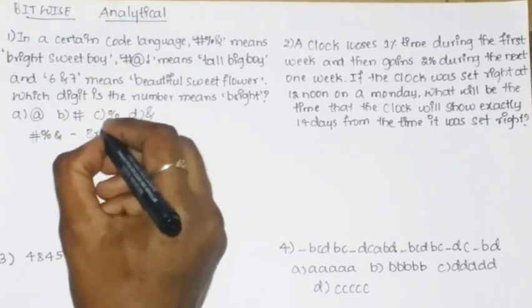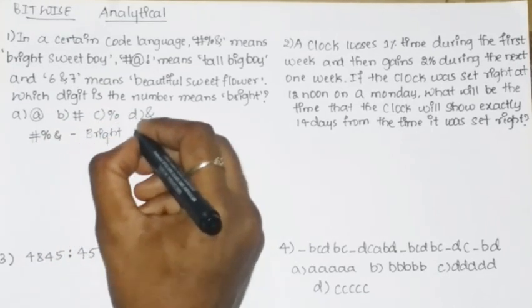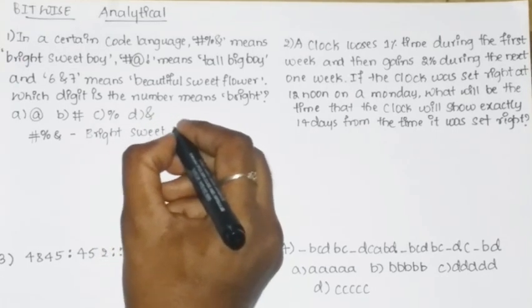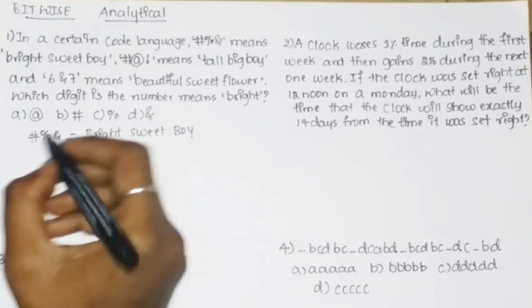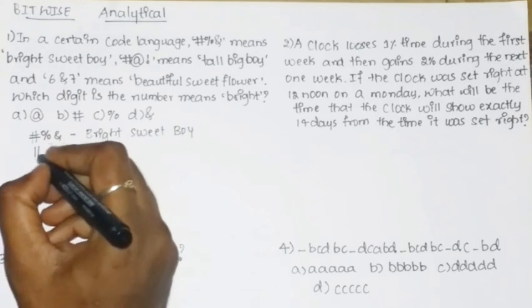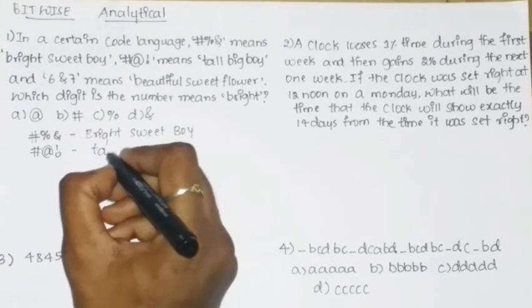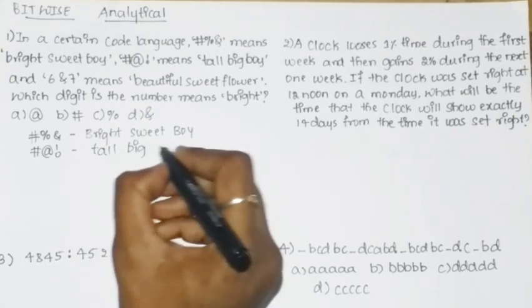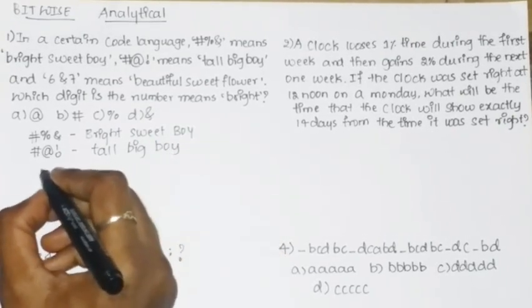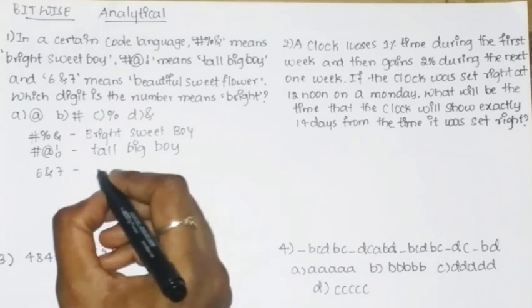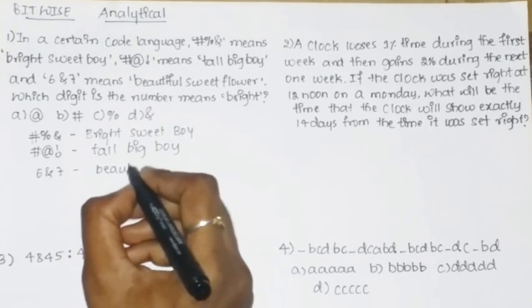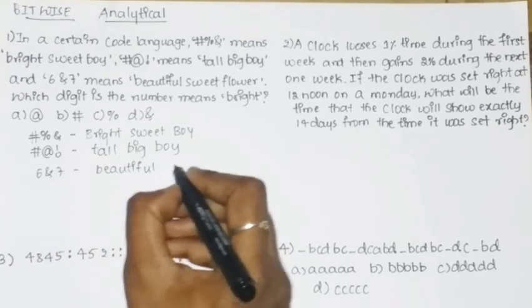Hash at exclamatory mark means tall big boy. And 6 and 7 means beautiful sweet flower.